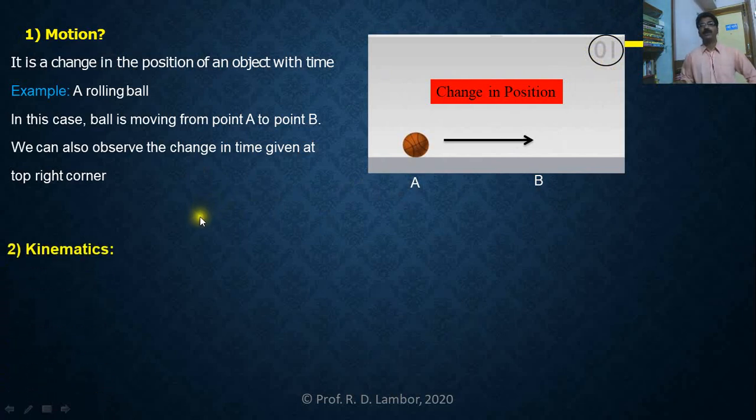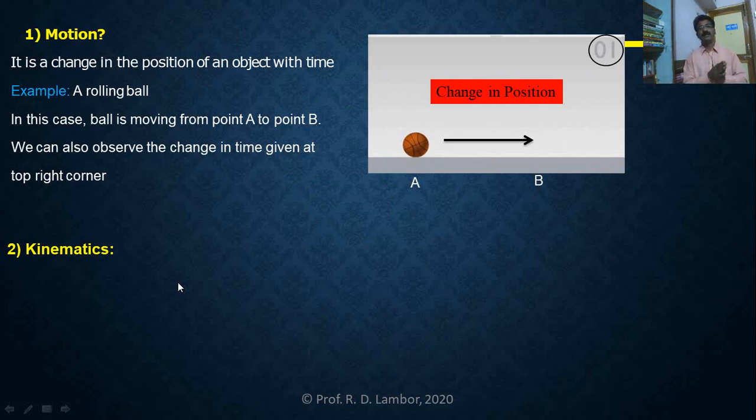Now we will try to study kinematics. As already we have cleared, kinematics is sub-branch of kinetics, and kinetics is the branch of mechanics. So kinematics deals with the study of objects without considering the causes of motion.